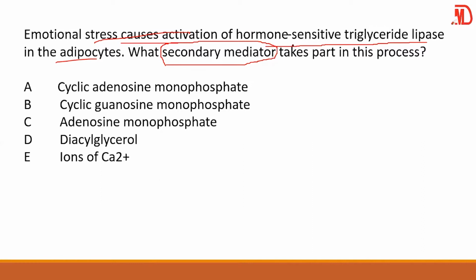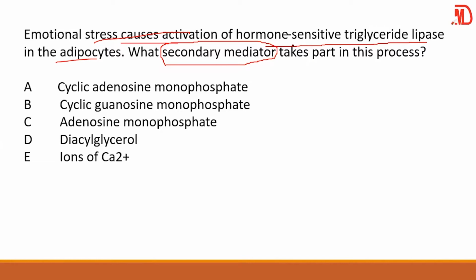That means what helps in breaking down fat in the adipocyte. And the answer is cyclic AMP, also known as cyclic adenosine monophosphate. Actually, this cyclic AMP is involved in a whole lot of metabolism.